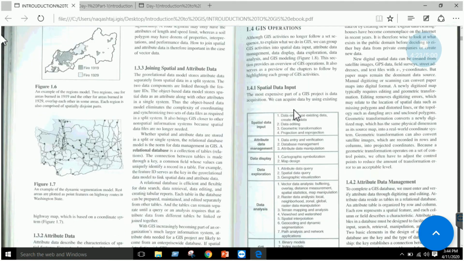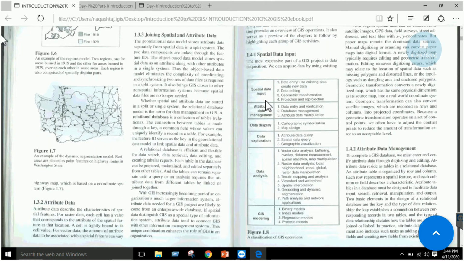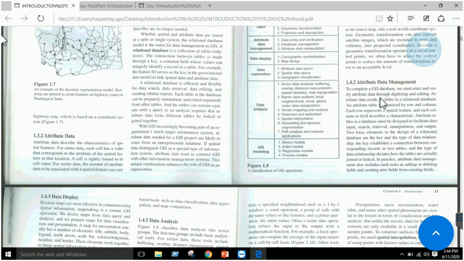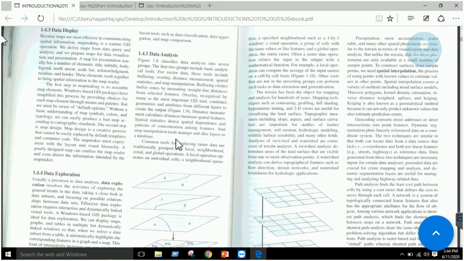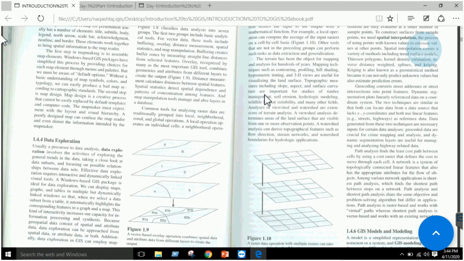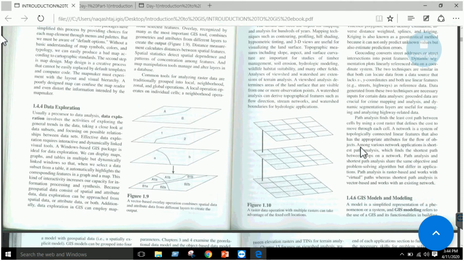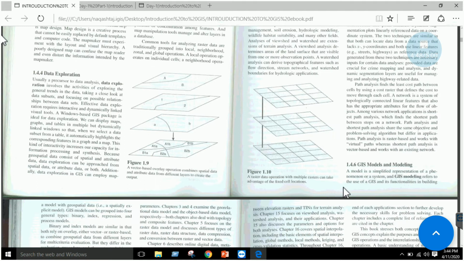In GIS, we have multiple operations: data input, data management, data display, exploration, analysis, and modeling. These things can only be made clear once you go for the practical session. And then we have attribute data management techniques, data display techniques, data analysis techniques, and data exploration techniques. These will be more clear once we go for the lab section, right?